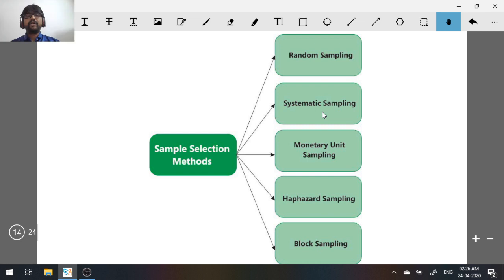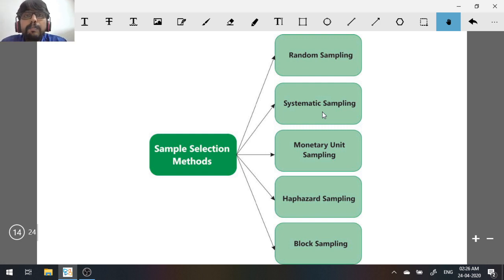Now this is basically called systematic sampling or interval sampling. Here there's an interval that you have to select. The interval may be mathematically selected or picked according to your wish. But you have an interval here. Your selection is based on intervals. That is why it is called systematic sampling.